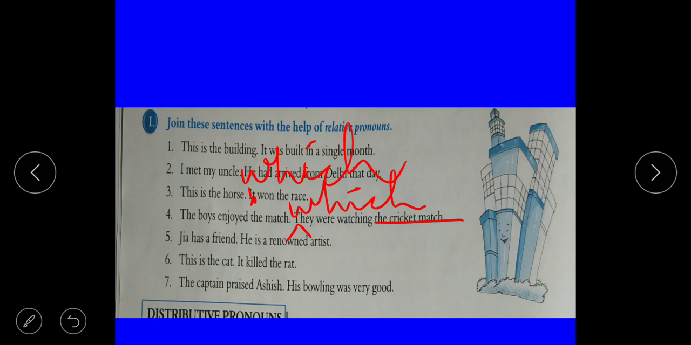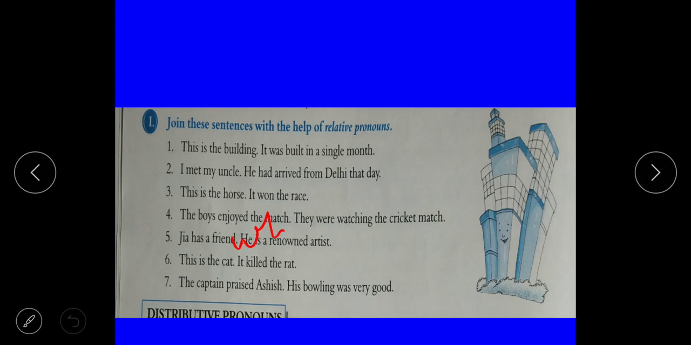Jia has a friend. He is a renowned artist. Cut he and here write who. Jia has a friend who is a renowned artist. This is the cat. It killed the rat. For animals we have to use which, and this is the cat which killed the rat. The captain praised Ashish. His bowling was very good. The captain praised Ashish, whose bowling. Okay, completed.